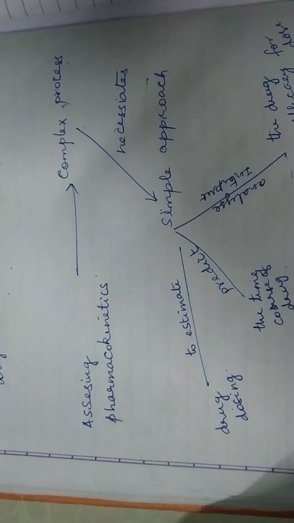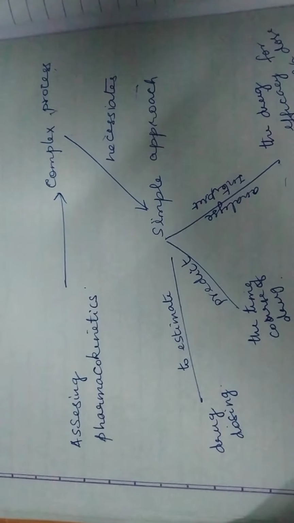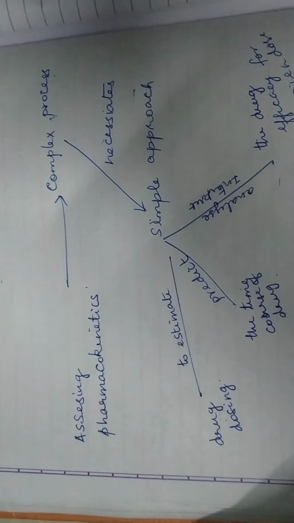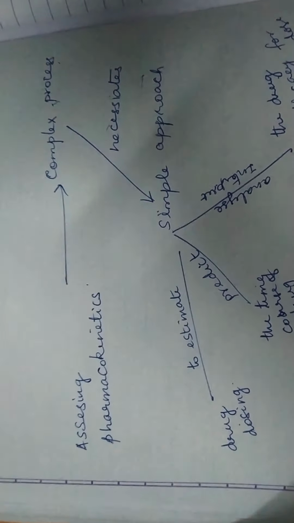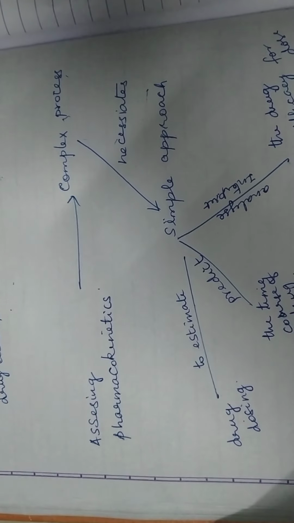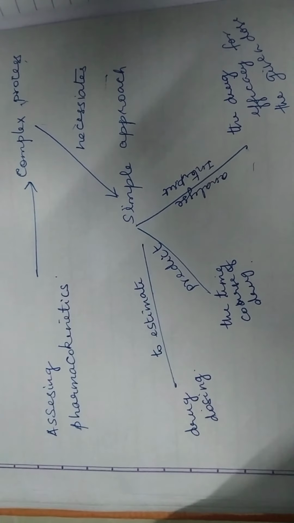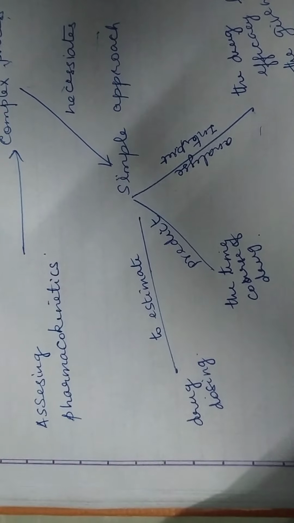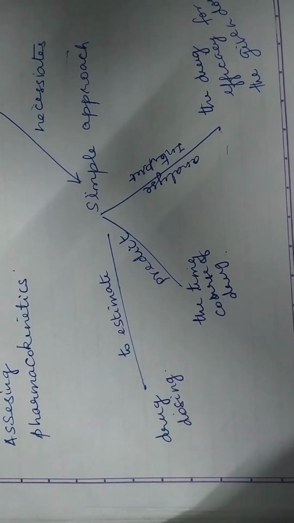Assessing pharmacokinetics is a very complex process which necessitates a simple approach. So whenever we find something difficult, we will try to find a solution, isn't it? Since the pharmacokinetic model is a complex process that necessitates a simple approach, it helps to estimate the drug dosing. Drug dosing in the sense how much amount of the drug can be given, and the time course of the drug, that is the frequency of the drug.